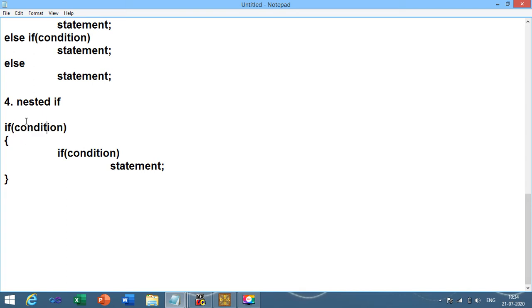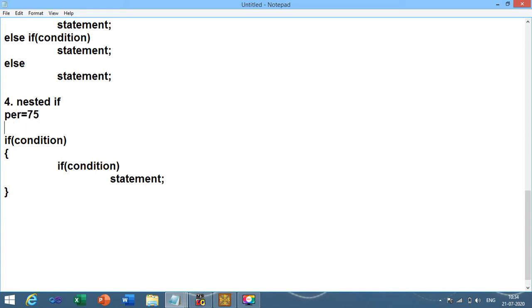I have input 75 as the percentage. Let me write it over here so that it can be simplified. If percentage greater than or equal to 70. So in our situation, how much percentage is there? 75. So naturally this is the first condition, 75 is naturally greater than 70.